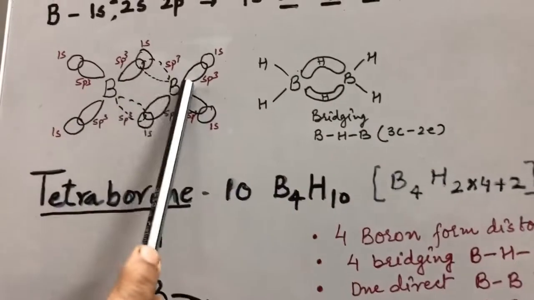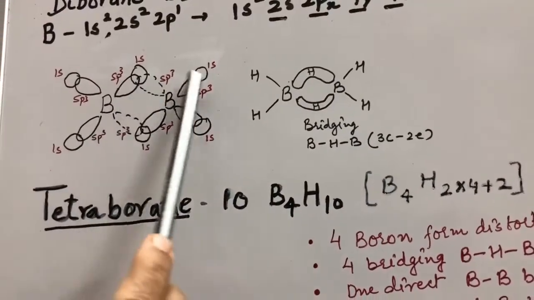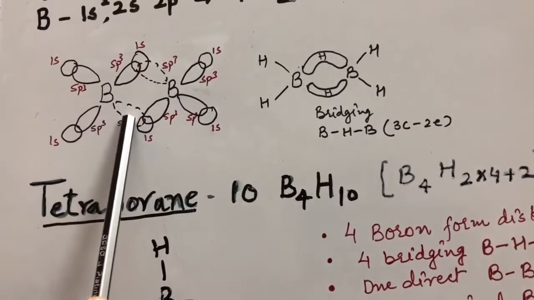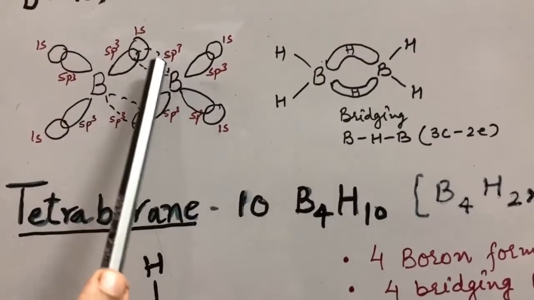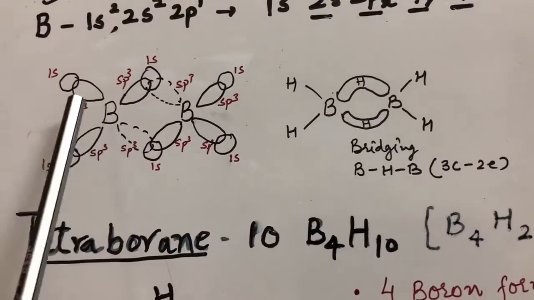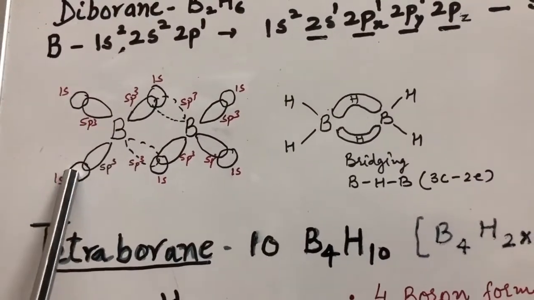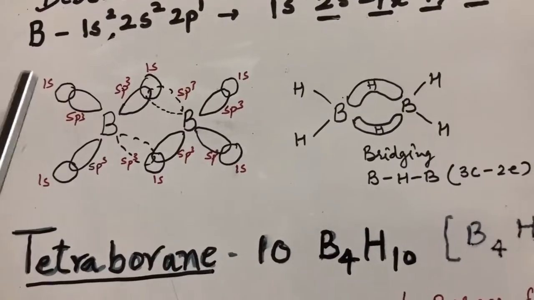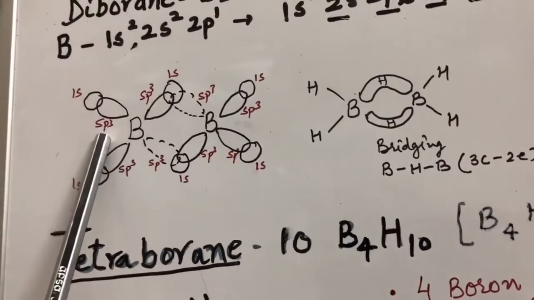These are 2 boron atoms having their 4 sp3 hybrid orbitals, out of which 1 sp3 hybrid orbital is vacant, and here the sp3 hybrid orbital is vacant of this boron. This boron forms 2 terminal normal covalent bonds by overlapping 1s orbital of hydrogen and sp3 of this.